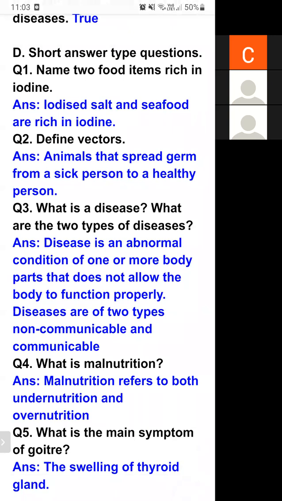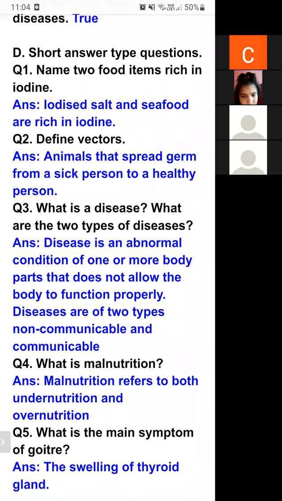Name 2 food items rich in iodine, which contain a large amount of iodine. The first source is iodized salt, the salt we are using at our home. Tata is the name of a company, not the name of salt, but most of our houses are using Tata salt. That is iodized salt.